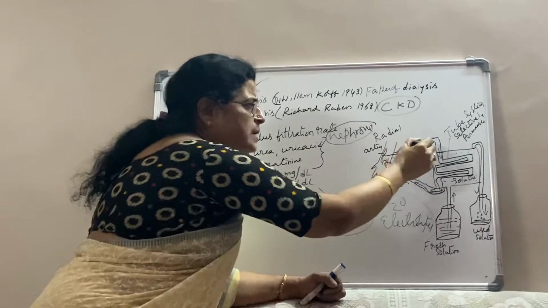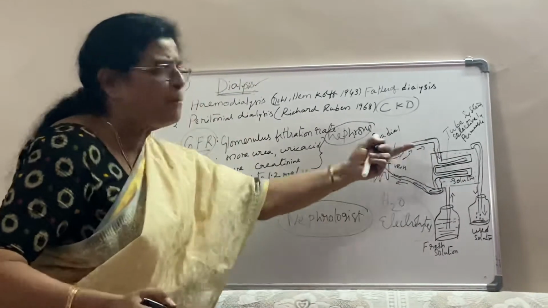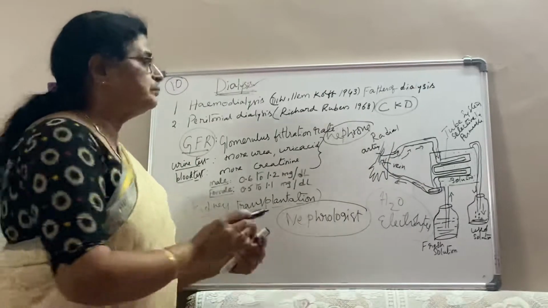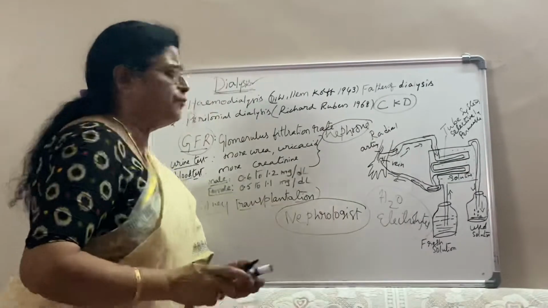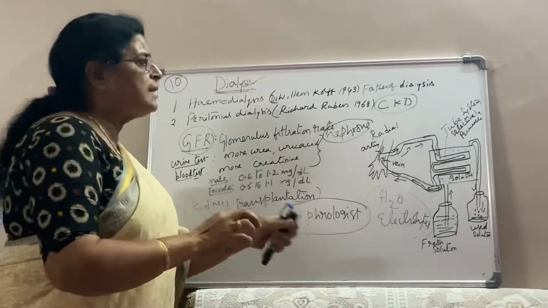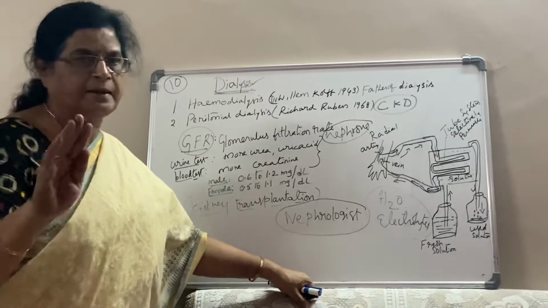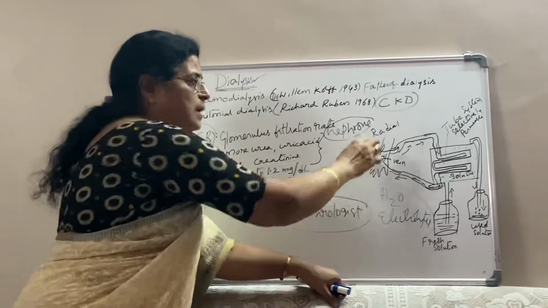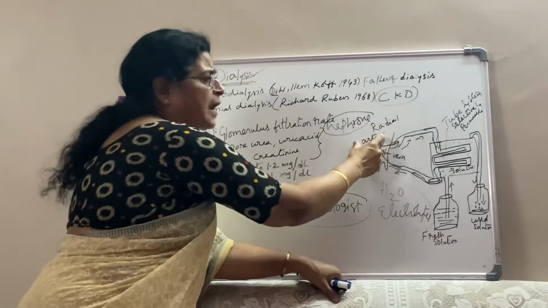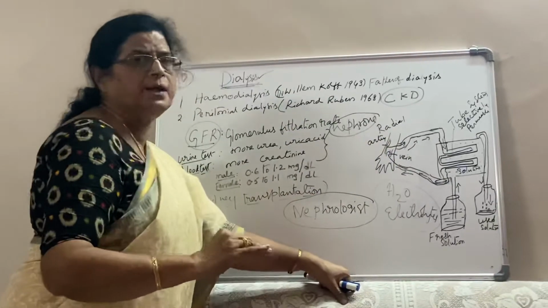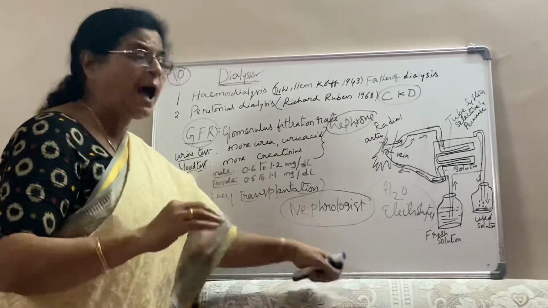The blood is passing. Before that, when the blood is taken out from the radial artery, what will they do? Actually, our body temperature is 98.6 degrees Fahrenheit. They have to cool it. First they will take the blood from the radial artery, then cool it to 0 degrees temperature. Then they will add one